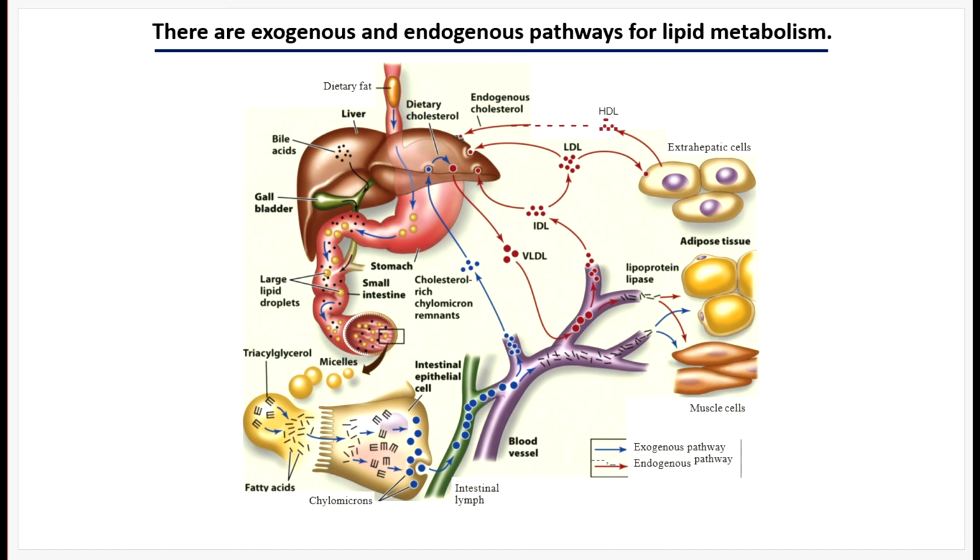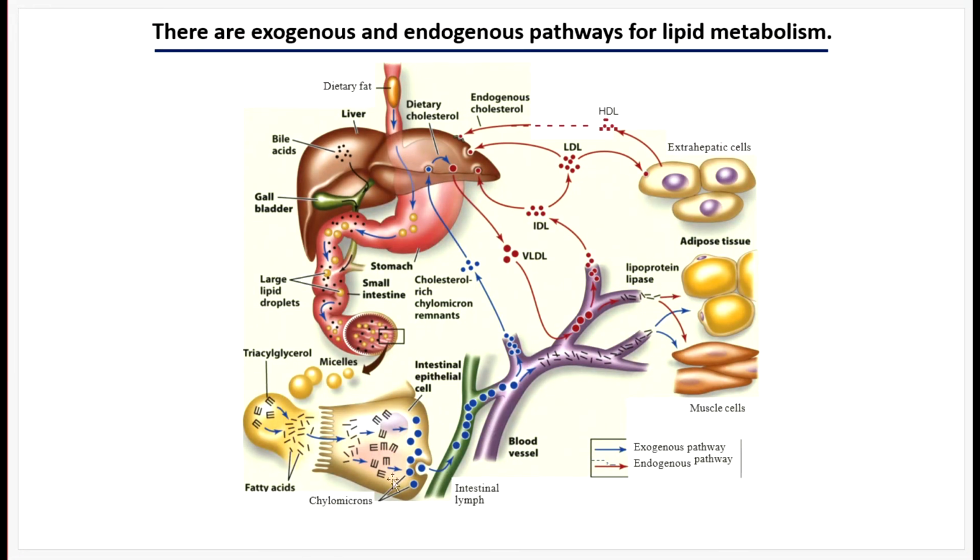I've talked about how there are exogenous sources of fats, which come from your diet, and endogenous sources of fats, which come from your stored adipose tissue. This is a summary of the 2 pathways for either mobilizing stored fatty acid or absorbing dietary fatty acid, and then transporting those fatty acids via lipoproteins throughout the bloodstream. I'm going to come back to this image when I talk about lipoproteins in video 9-2.